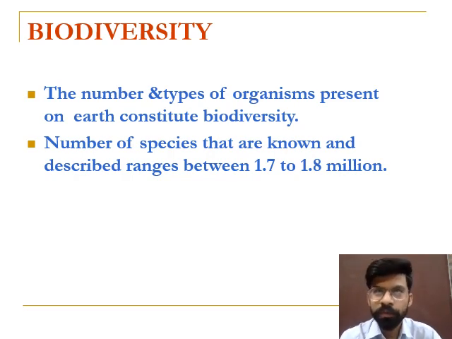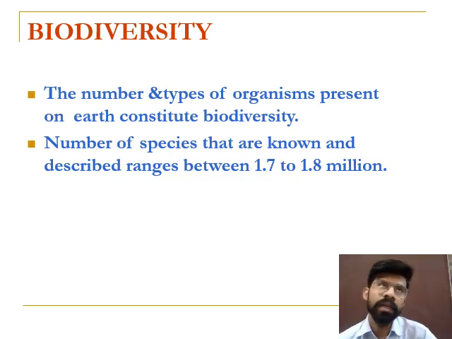Means the total number of plants and animals present on earth is biodiversity, and the total number of living species known till today is about 1.7 to 1.8 million.